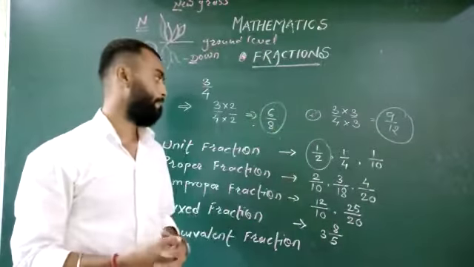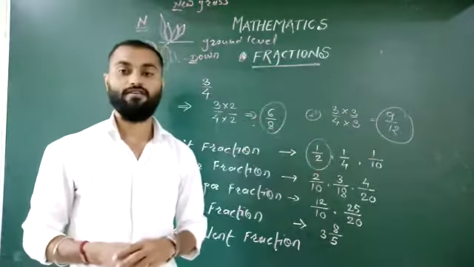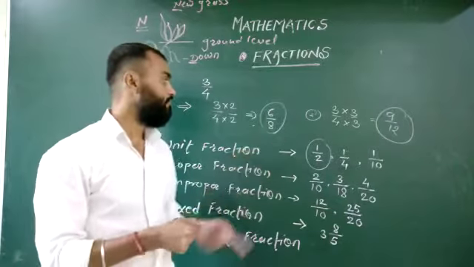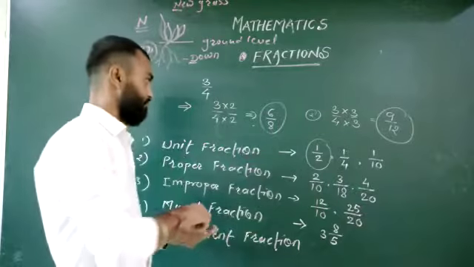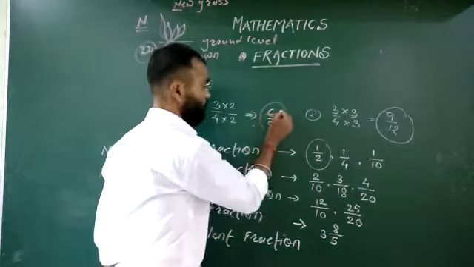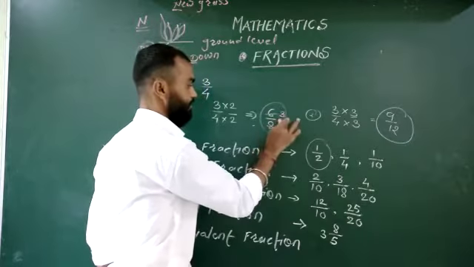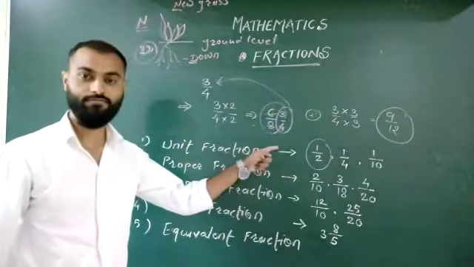Now, why are these equivalent fractions? If you divide this number, 2 3s are 6, 2 4s are 8, you will get 3/4.